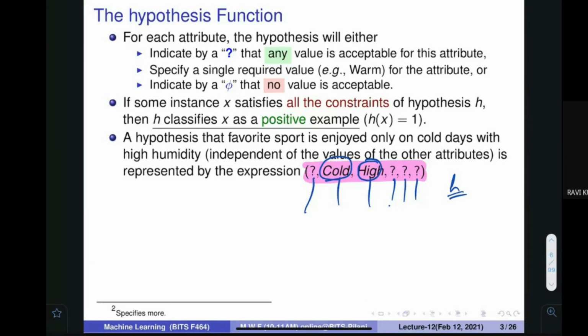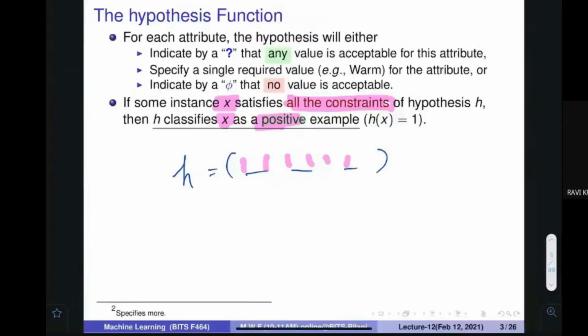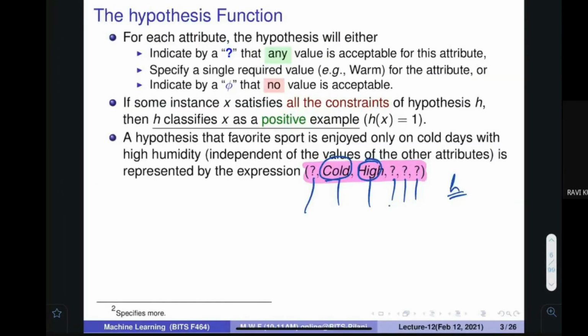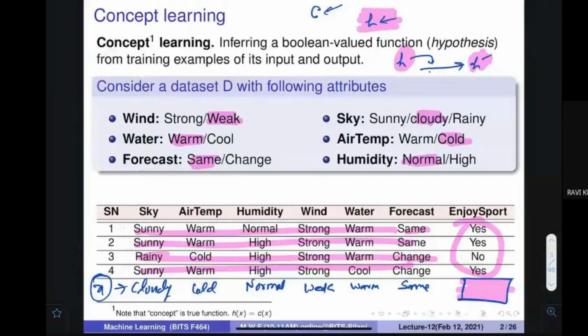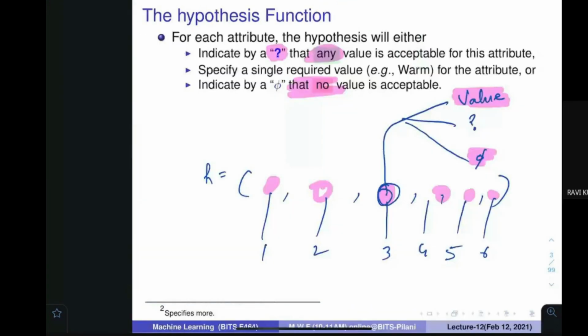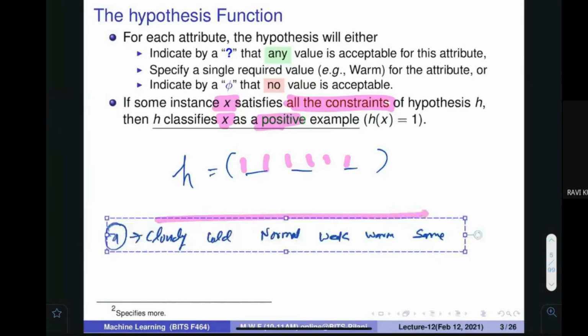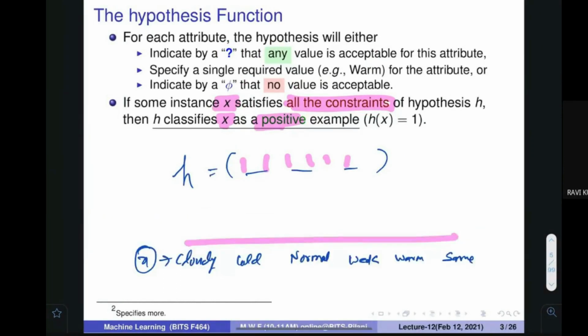If this is a hypothesis, then what is going to happen with my example? What was my example? Can anybody please remind me, because the slides are different. Let me try to copy it. Can I copy it? Let me put it here. Paste. Okay, very good.